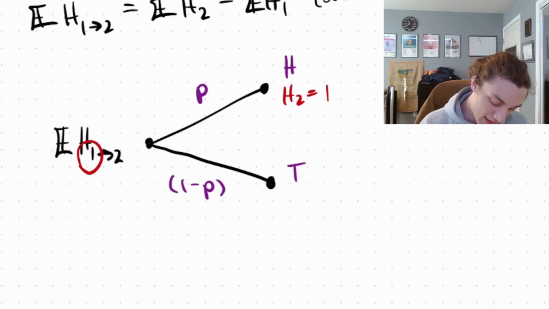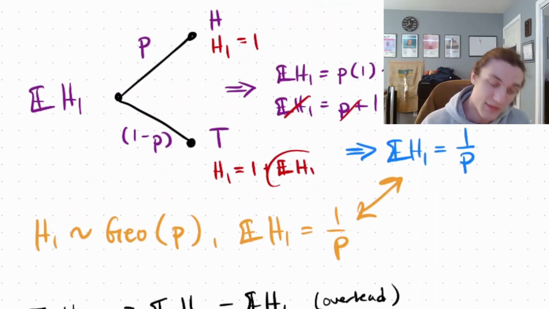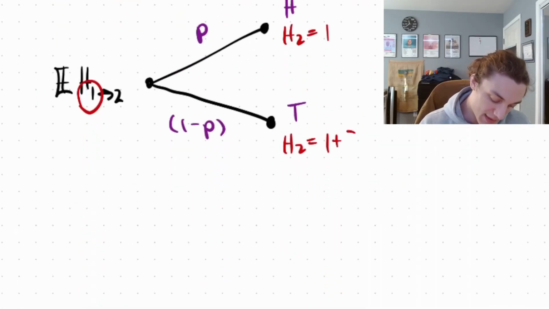If we're not lucky, then H2 is going to be the cost that we just spent getting to this tails, plus how can we get back to H2? Well, just like we did before, we added the expectation of H1. Now it's just going to be the expectation of H2.